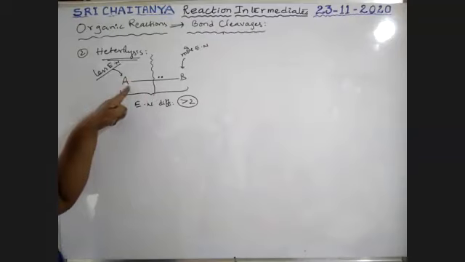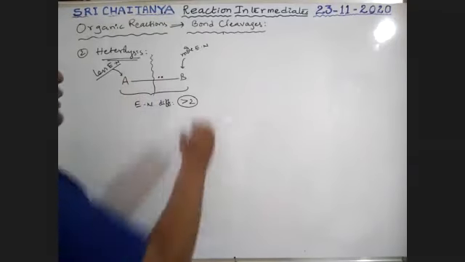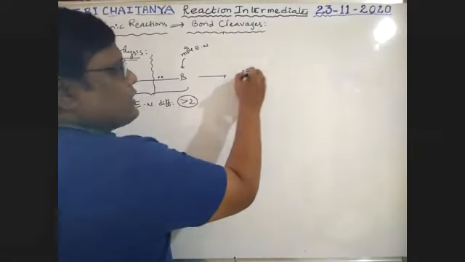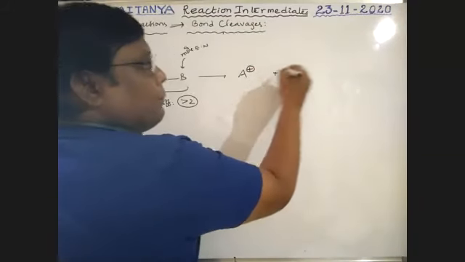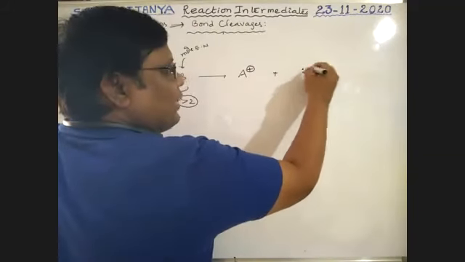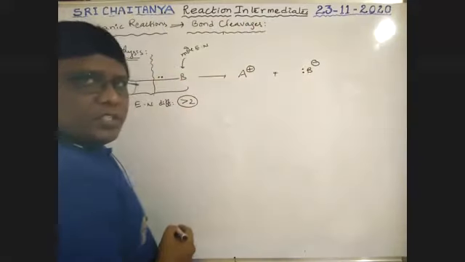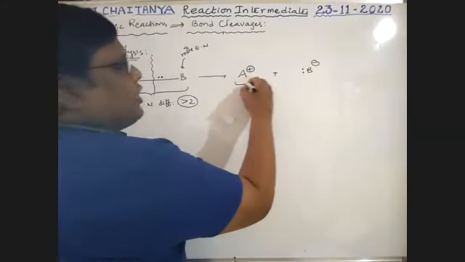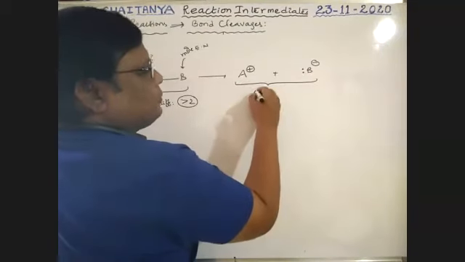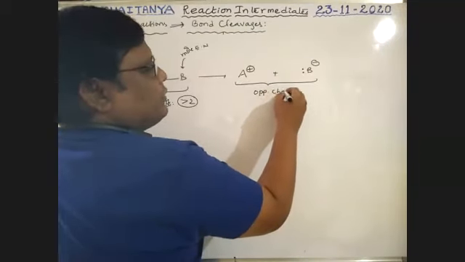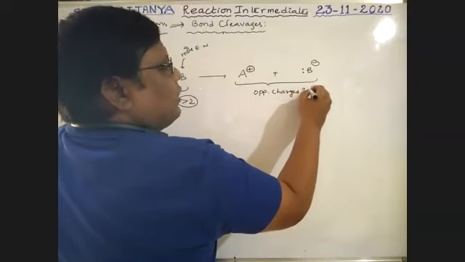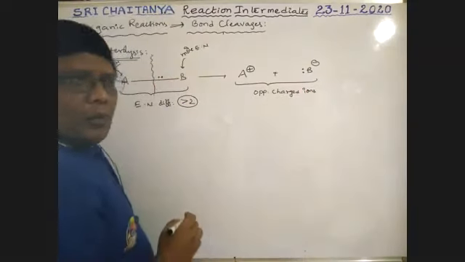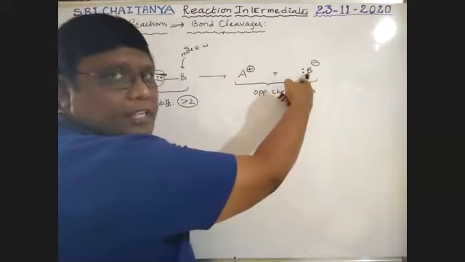So A loses its electron. In this case A loses electrons and becomes a positively charged ion. B gains that electron along with its own electron, which is why it gets a negative charge. Therefore, oppositely charged ions are the products here. One is a positively charged ion, another is a negatively charged ion.